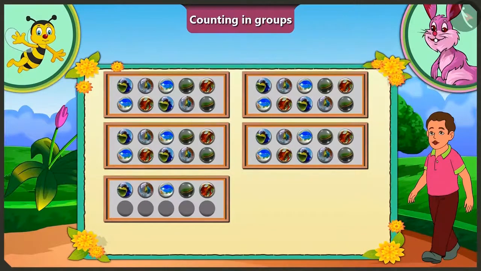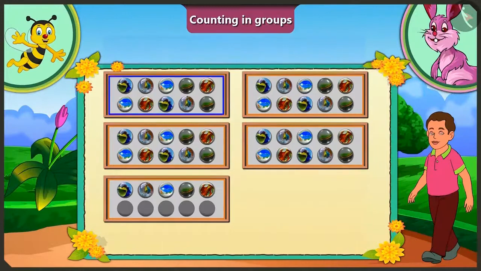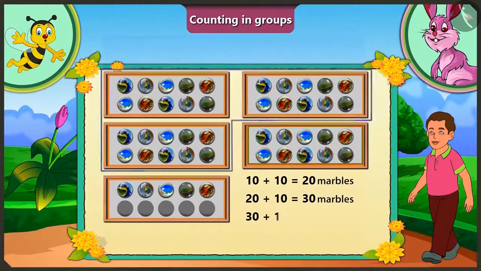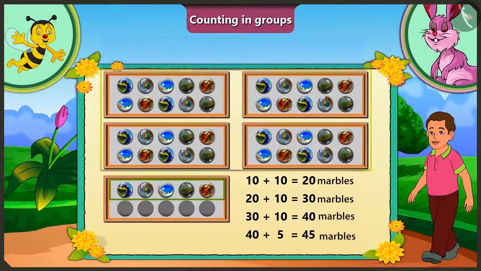Well done. Now tell me, what is the total number of marbles here? Here we have 10 and 10, 20, 20 and 10, 30, 30 and 10, 40, 40 and 5, 45 marbles in total. Well done, honey.